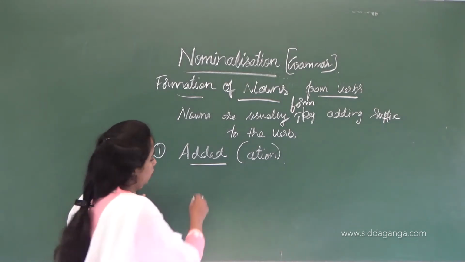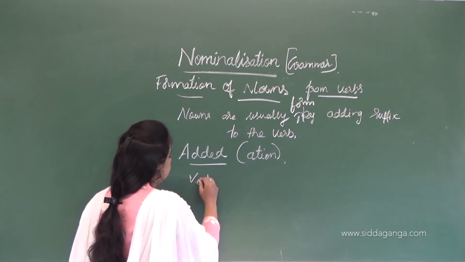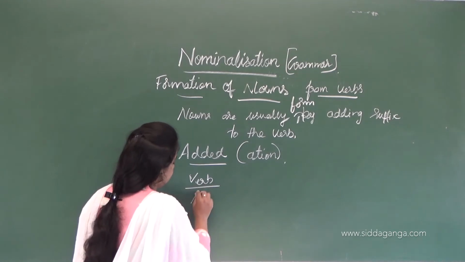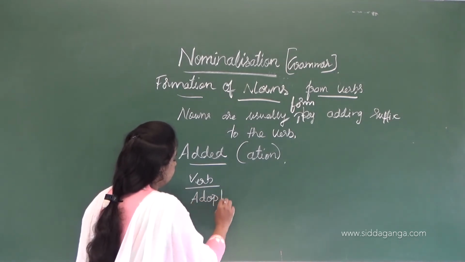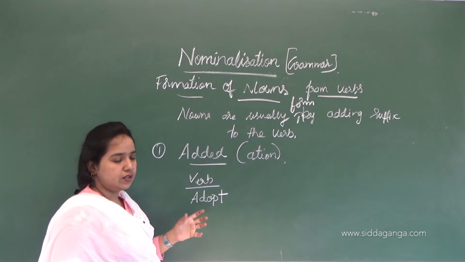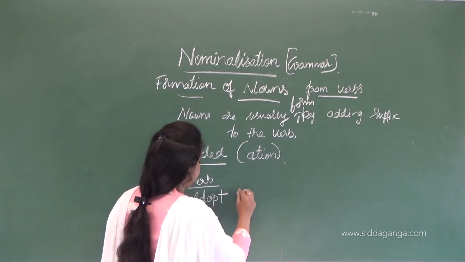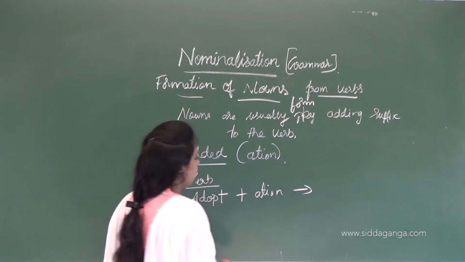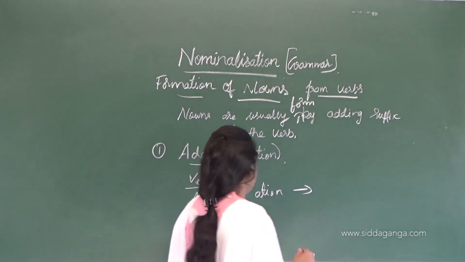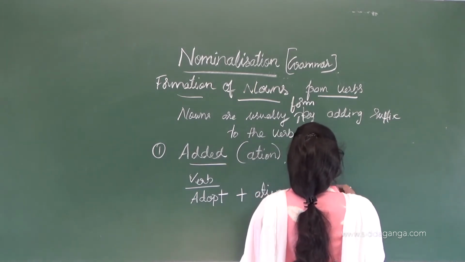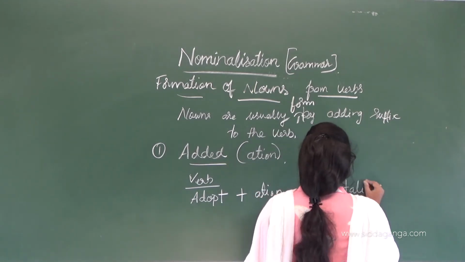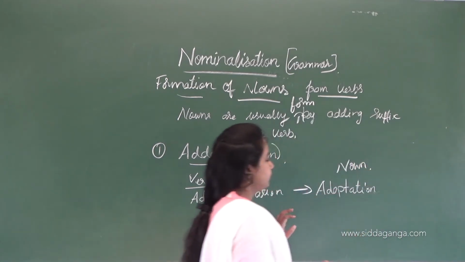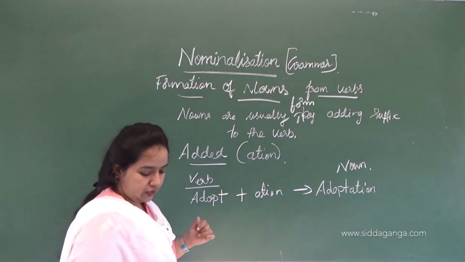What is the verb? I will take adopt. Adopt is a verb word. Then if we add this suffix ation, it forms a noun, that is adaptation. So it gives a noun here.